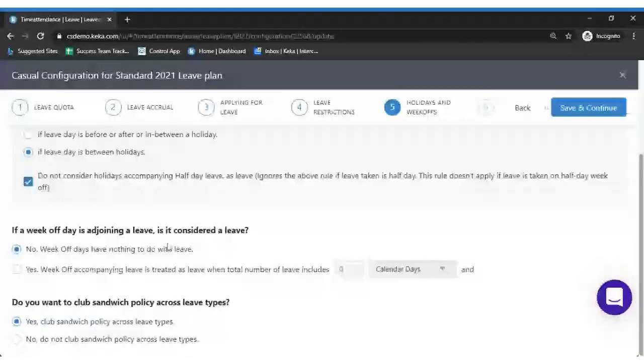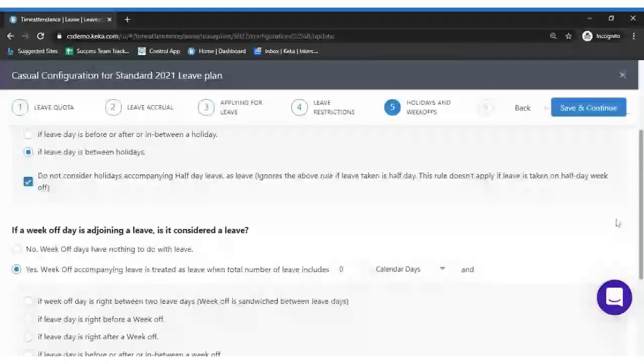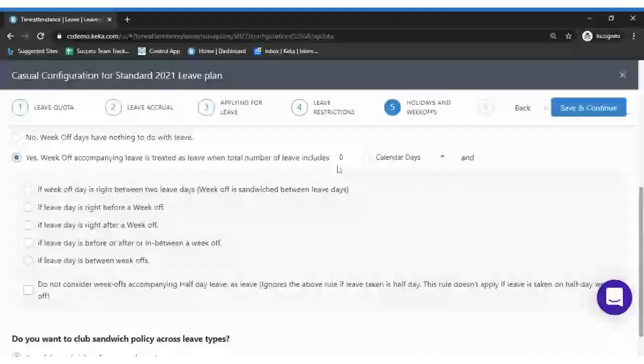Right. So the next option, which is if a weekday is adjoining a leave. We'll select it as yes. In case you want to enable it as sandwich, I'll say at least one calendar day. Again, the same options would be repeated, but here it's not a holiday, it's a week off. The week off is right between the two leave days. Let's assume Saturday and Sunday are week offs for you, and you have taken leave on Friday and Monday. Then all the 4 days would be treated as leave in the first case.